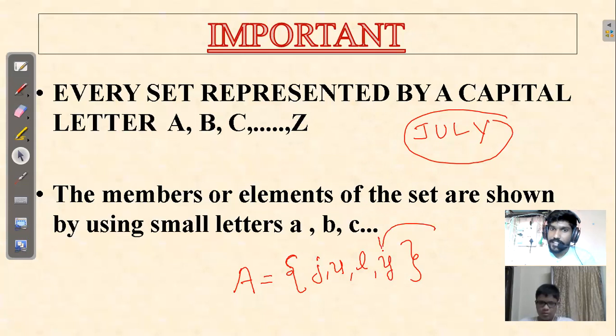And so whenever you write the objects inside the set, and if they are alphabets, those alphabets have to be written in small letters. Is this clear? Yes, sir. So three points to keep in mind. A set is denoted by a capital letter. You put an equal to sign and you use curly brackets to write the objects inside the set. If the objects inside the set are alphabets, then you write them in small letters only. Okay? Up to here, fine. Yes, sir.